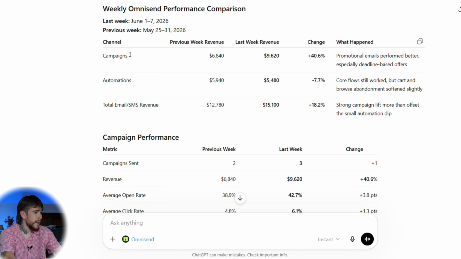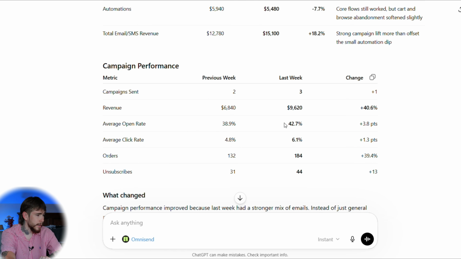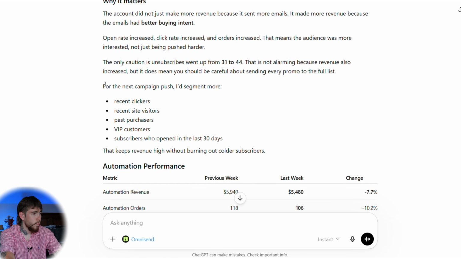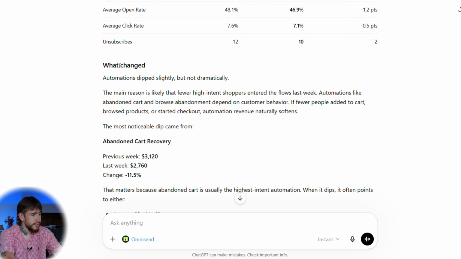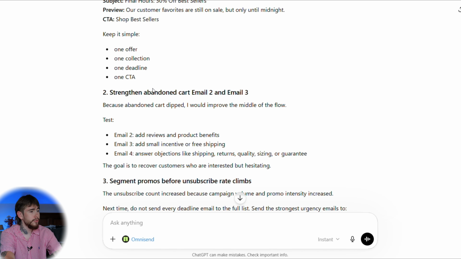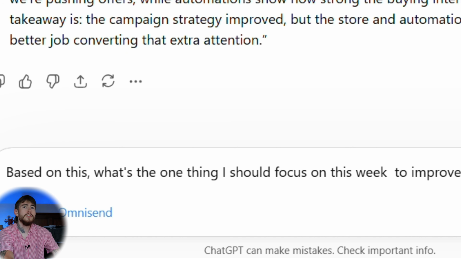So it's gonna break down all of our campaigns, all of our automations, as well as the actual revenue that they're generating. Tell you how many were sent, the revenue generated, the average open rate, click rate, orders, and unsubscribes. What changed, why it matters, all of our automations' performance. And then down here, it's gonna tell you exactly what to do next. It says replicate the winning campaign structure, strengthen our abandoned cart email 2 and 3, segment our promos before the unsubscribe rate climbs. So then I can just follow up right here and say, based on this, what's the one